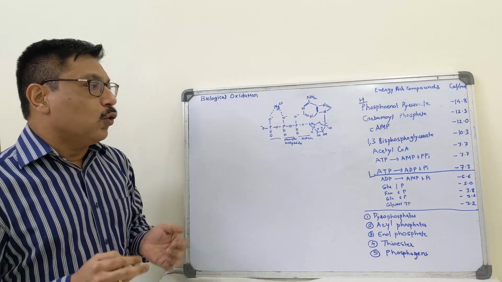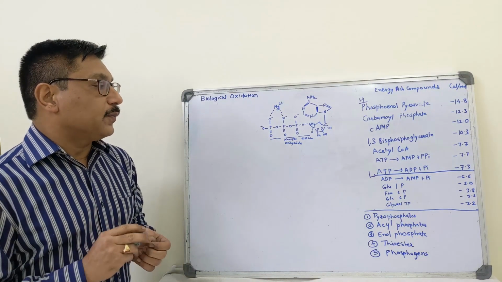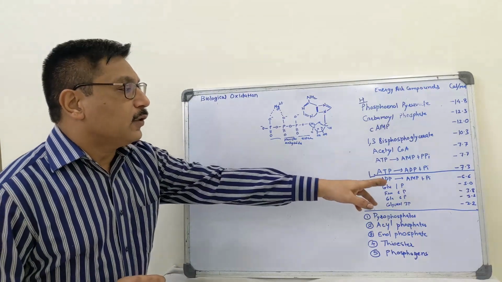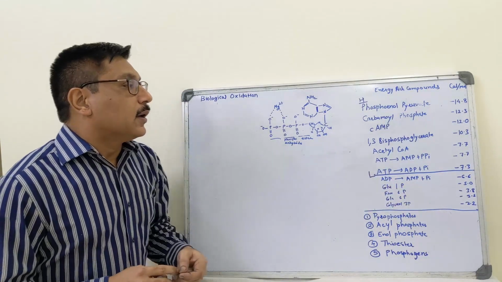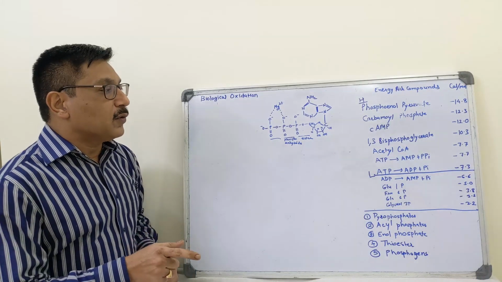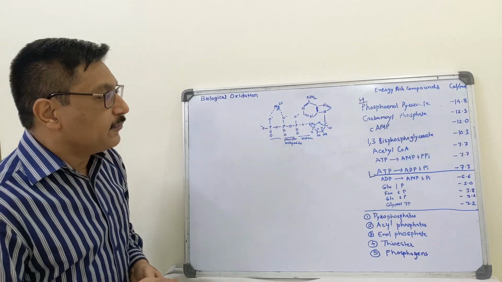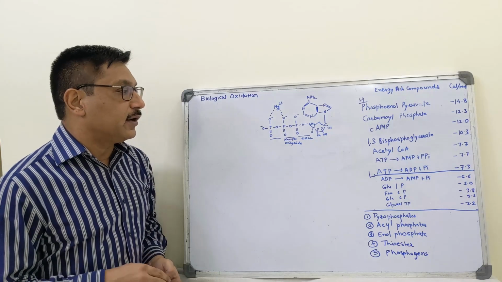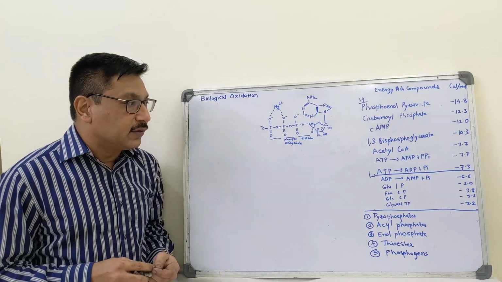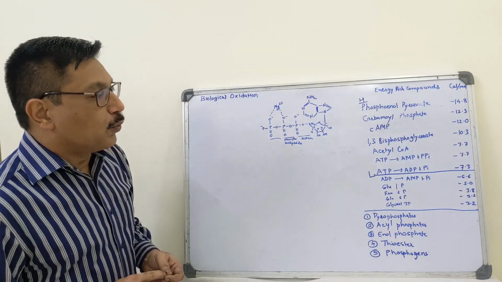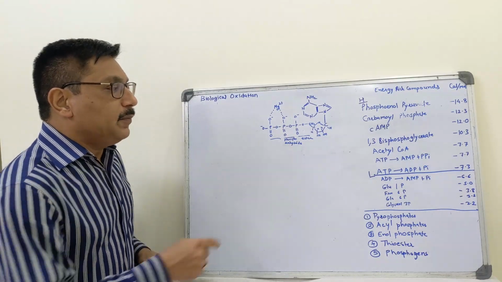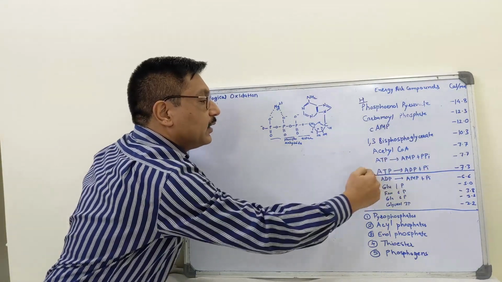In case of low energy compounds, ADP is converted to AMP and phosphate, which is minus 6.6. Glucose 1 phosphate is minus 5, fructose 6 phosphate minus 3.8, glucose 6 phosphate minus 3.3, glycerol 3 phosphate minus 2.2. So ATP is somewhere in the middle.